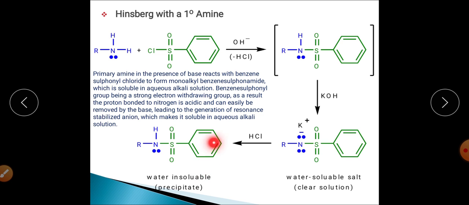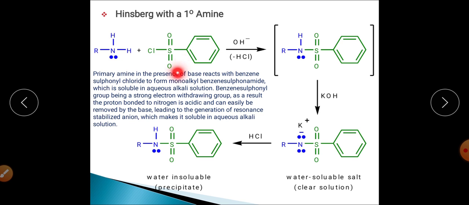After formation of this water insoluble monoalkyl sulfonamide, it will be hydrolyzed, and after its hydrolysis it will get converted into RNH2HCl, that is primary amine hydrochloride. Finally, the primary amine hydrochloride on basification using sodium hydroxide will get converted into primary amine. So this is the overall process, and this is the primary amine.